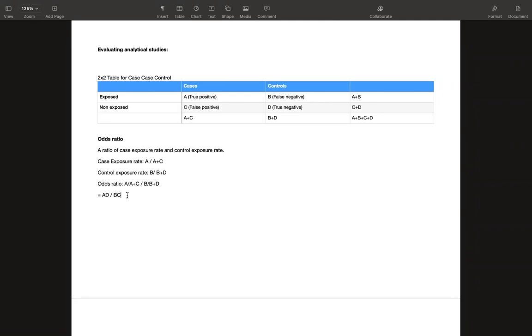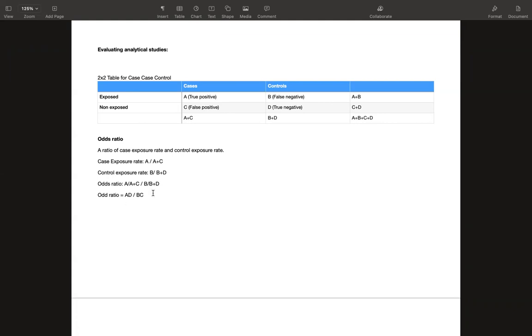So what is it? It is basically AD by BC. In this way, in the crisscross product, it is the cross product A into D divided by B into C. This is basically the odds ratio. And that is the only thing you can find out for case control.